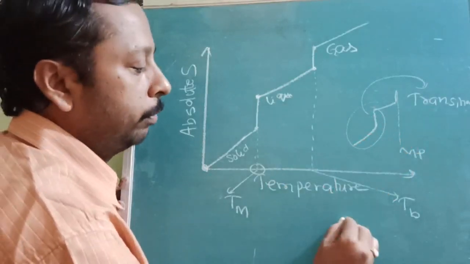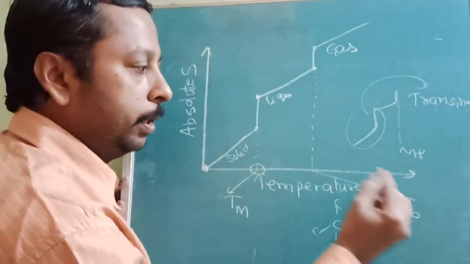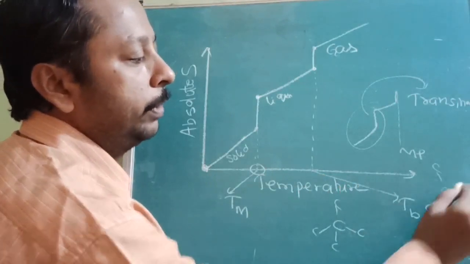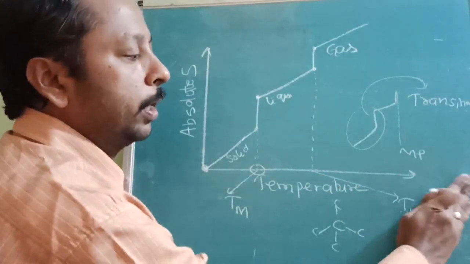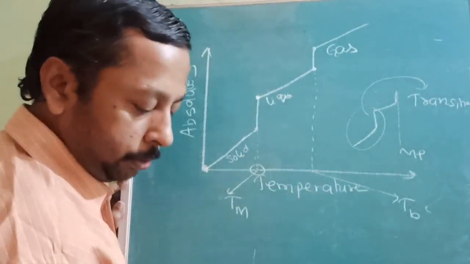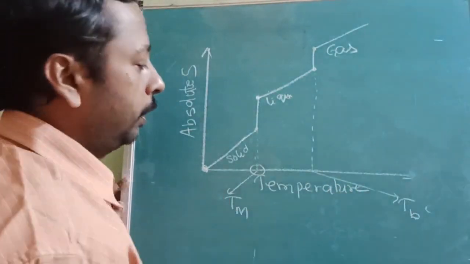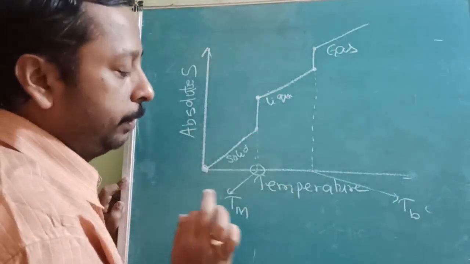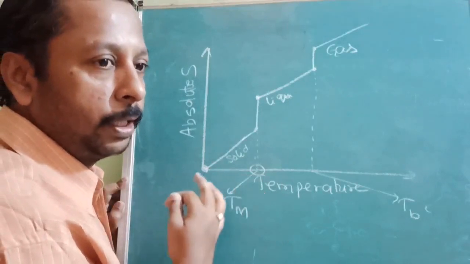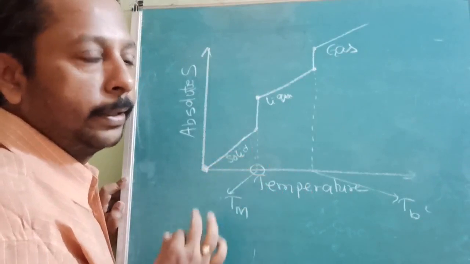See, in diamond you will find all carbon atoms exactly systematic. In graphite they are not that systematic; one carbon is very weakly attached. In coke and charcoal you will never find any proper arrangement. So don't assume that the first change will always be the melting point. Sometimes there is a phase transition from one crystalline allotrope to another crystalline allotrope, or crystalline to amorphous. So there can be changes like that.